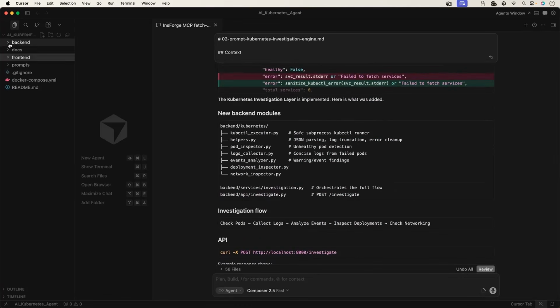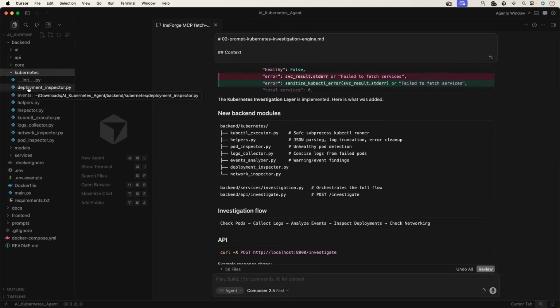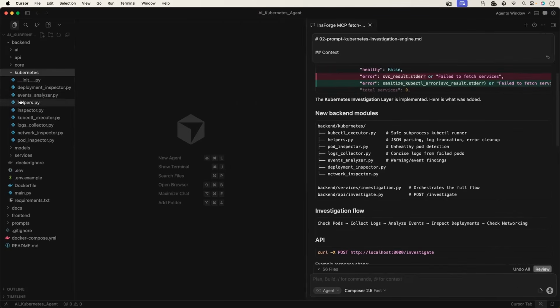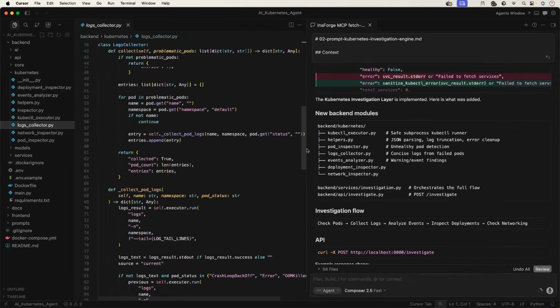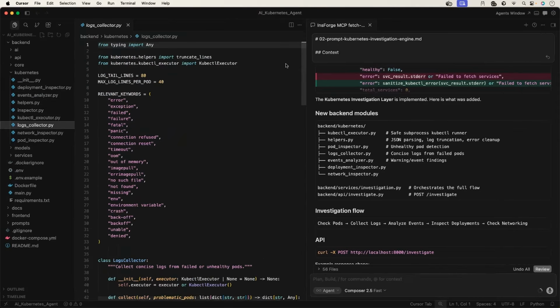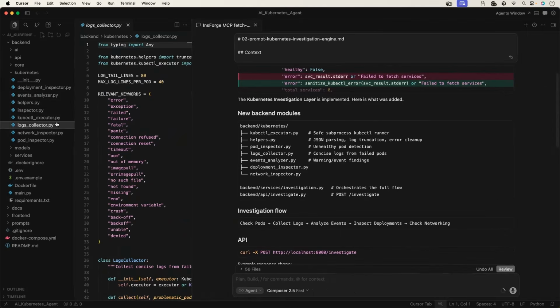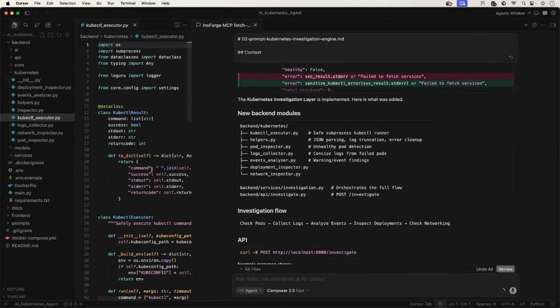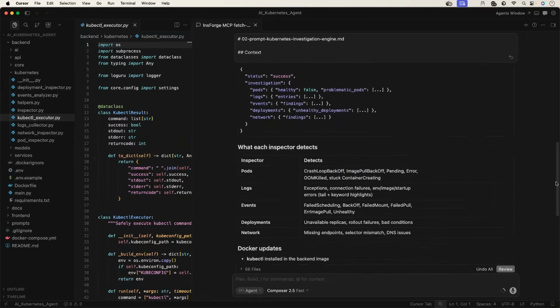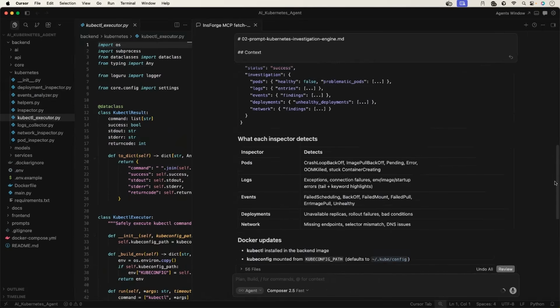If you go to the backend, within the backend Kubernetes folder you can find deployment inspector.py, event inspector.py, Kubernetes executor, and logs collector. So using FastAPI, it is getting the information from the cluster, and for that it is using the kubectl executor. As expected, everything looks good. Even in the output summary, it provided the information that it is collecting.